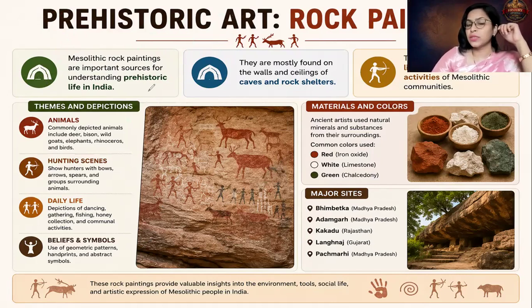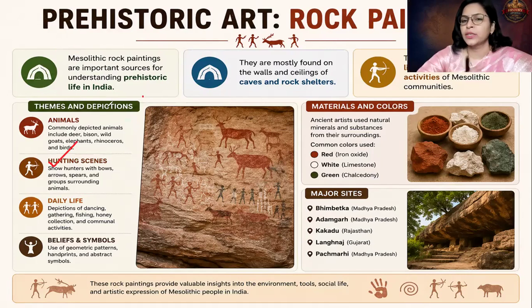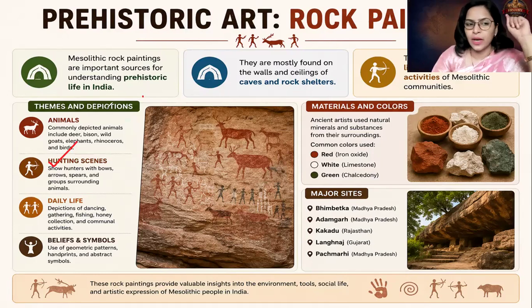Let us proceed ahead. When I talk about the scenes, hunting scenes dominate. There are many scenes which depict hunters with microlithic tools: bows, arrows and spears, hunting the animal. Then there is the depiction of daily life: dancing scenes, gathering food, fishing scenes, honey collection. All these activities are depicted, and beliefs and symbols are there too. We will understand them in detail.